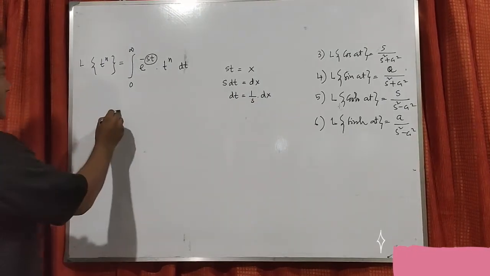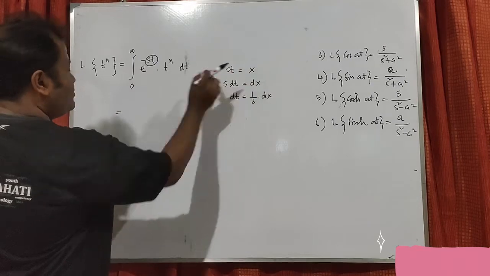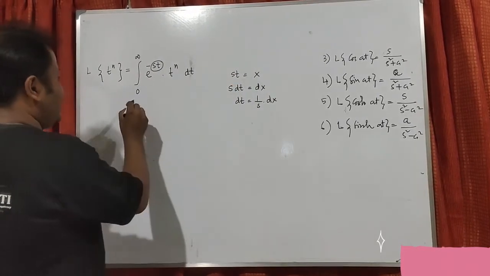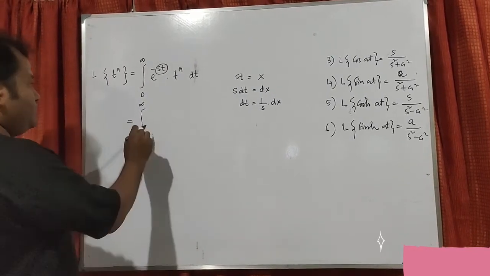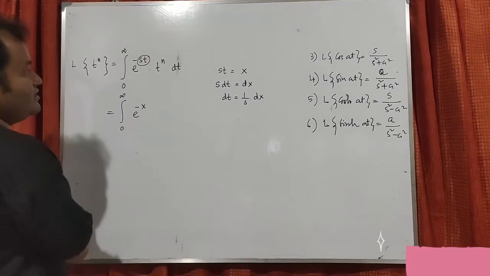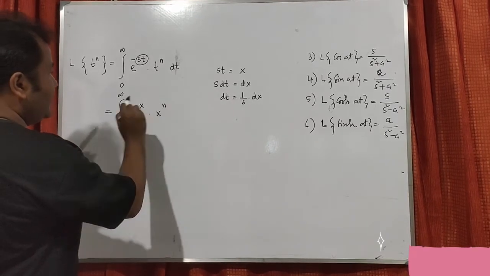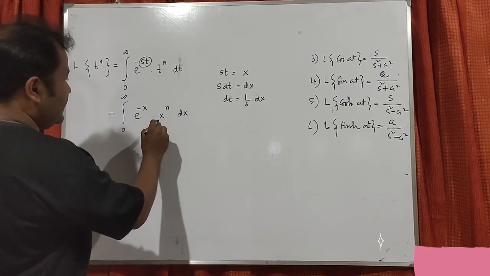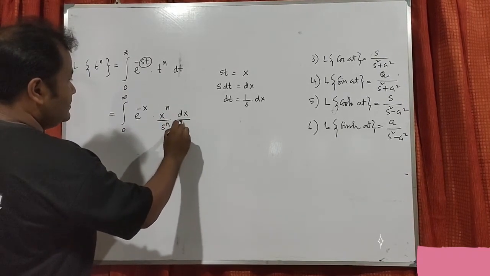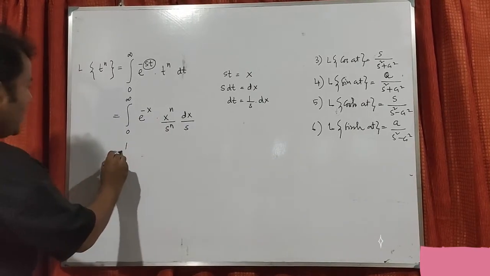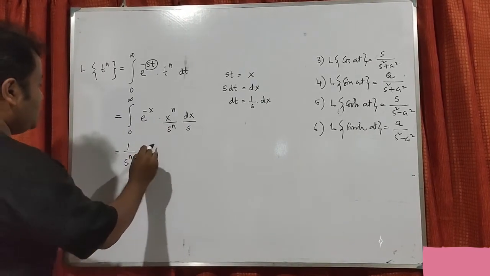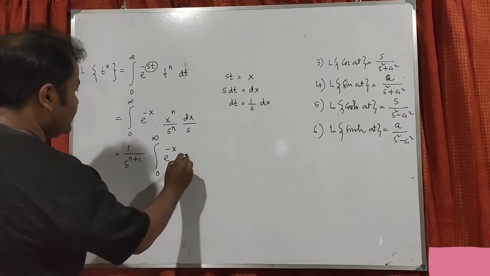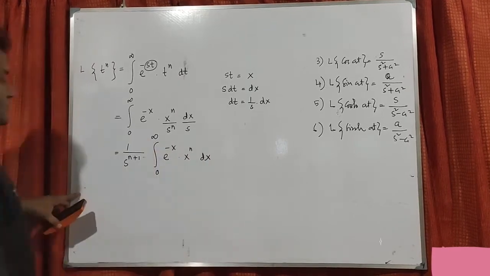When t equals 0, x equals 0, and when t equals infinity, x will be infinity. So from 0 to infinity, this becomes e to the power minus x into x to the power n divided by s to the power n, times dx. So this is 1 by s to the power n plus 1, integral 0 to infinity e to the power minus x into x to the power n dx.